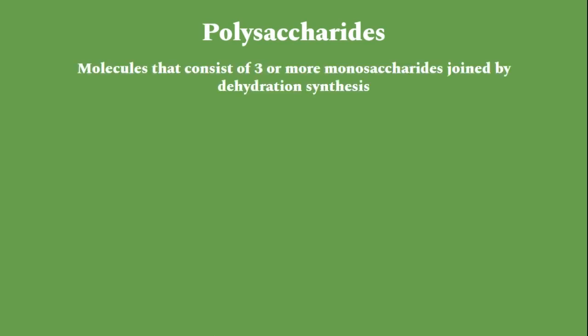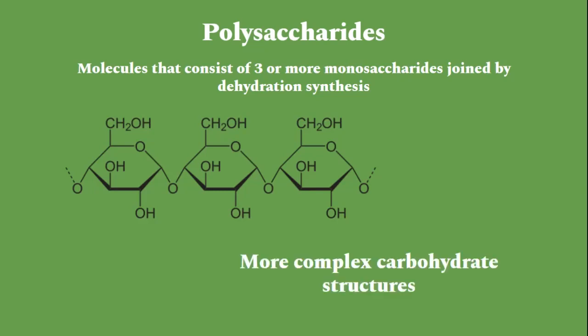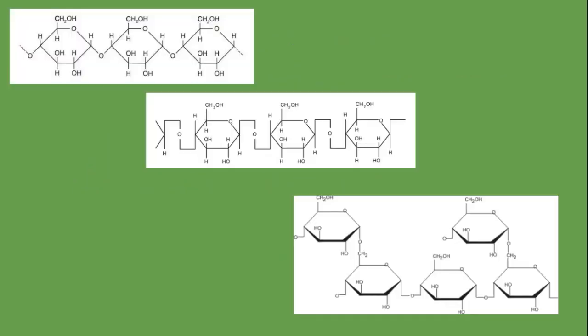As for polysaccharides, they are similar to disaccharides in that they consist of multiple monomers, but rather than only having two monomers, polysaccharides consist of 3 or more monomers joined together by dehydration synthesis. Polysaccharides are just polymers of monosaccharides, and they usually form more complex carbohydrate structures. Some polysaccharides include starch, cellulose, and glycogen.